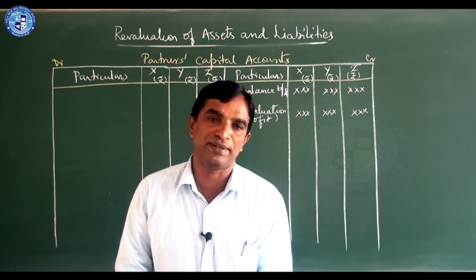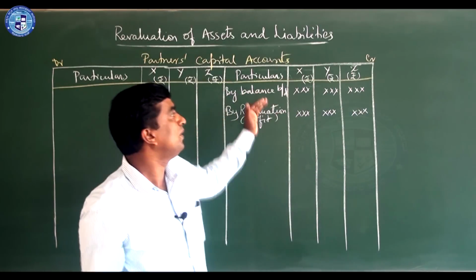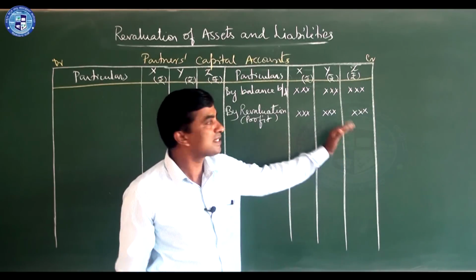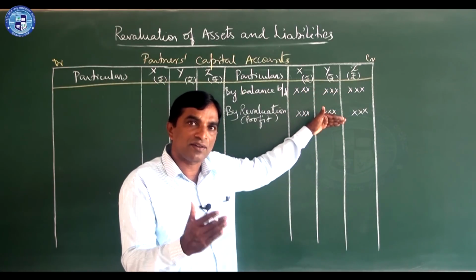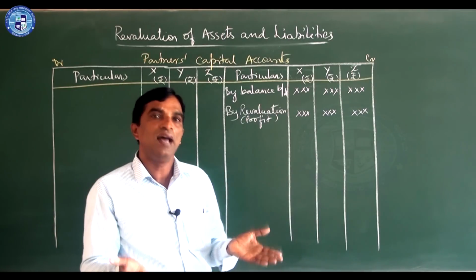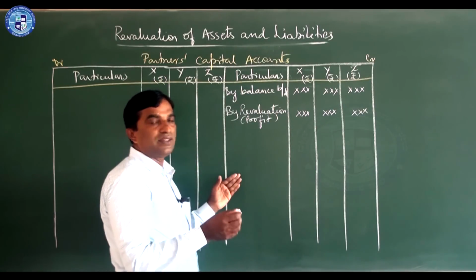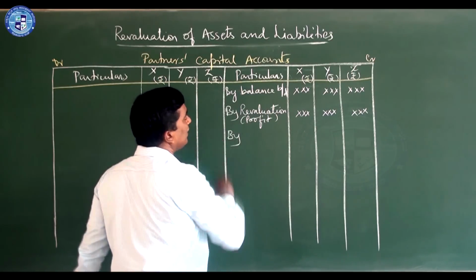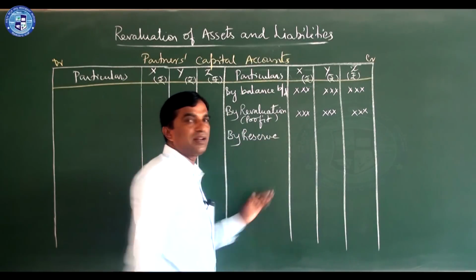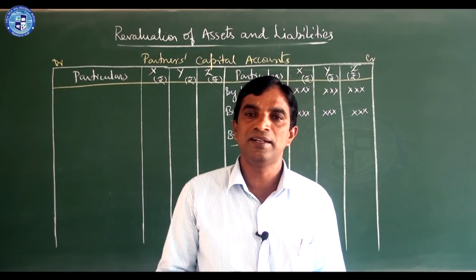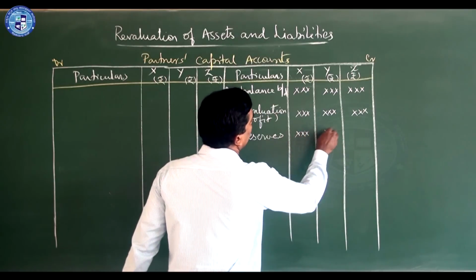Next comes reserve fund. It will be there in the balance sheet, that also belongs to all the partners. When a partner retires, we should see what they collected earlier, or their contribution earlier, and it should be settled. Now reserve fund is also related to all partners, so either death or retirement, it should be settled. So we write general reserve or reserve fund, it will come in the name either reserves or reserve fund. Share it in the old ratio.